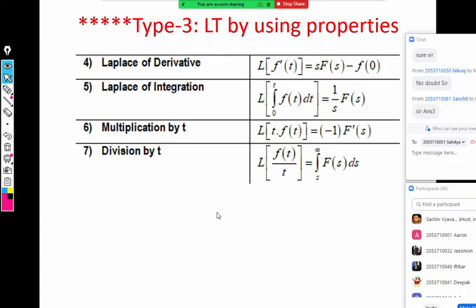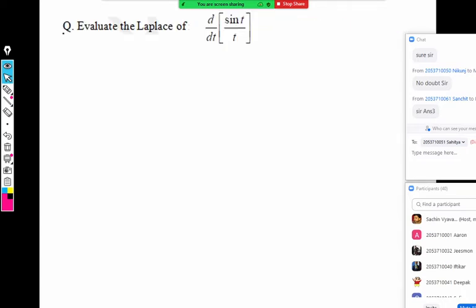So I will take the first question here. That's the only example of the derivative property. Can anyone tell me what should be the steps to get the Laplace of this entire function? Step number 1.